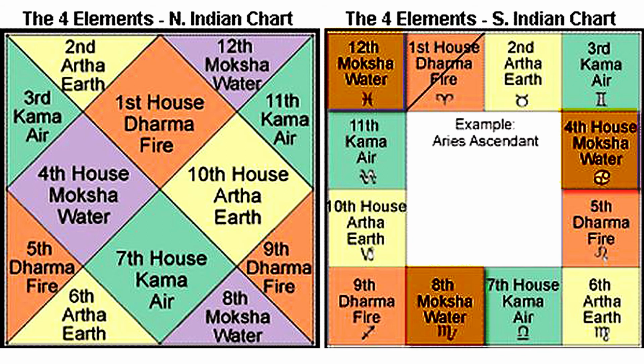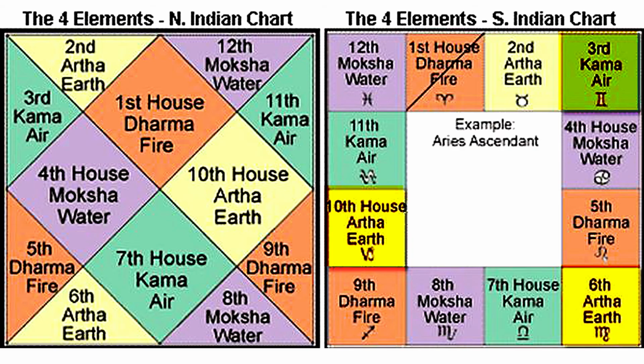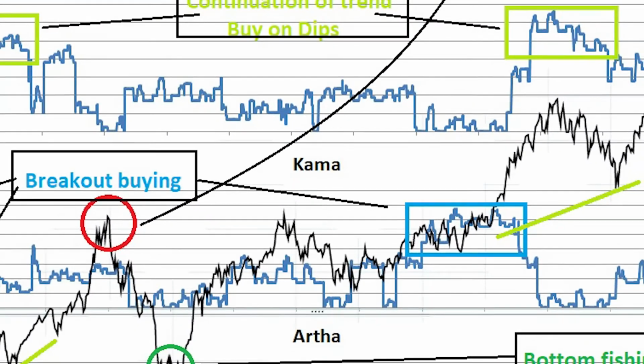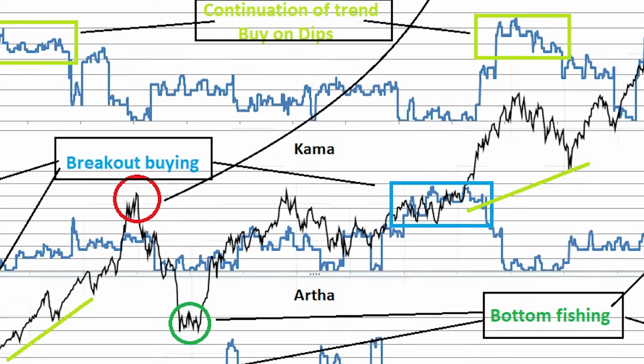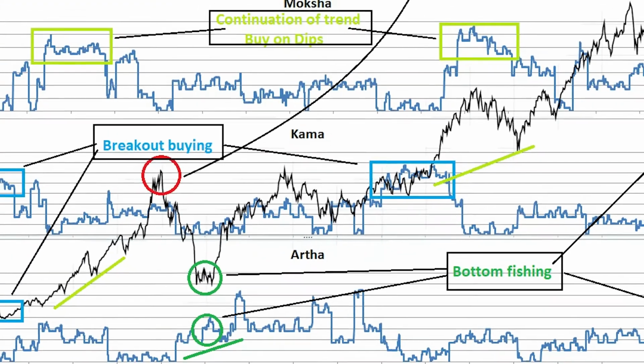Dharma and Moksha Trikonas are spiritual in nature and support us to lead towards Moksha, but Artha and Kama Trikonas are materialistic in nature and try to oppose us in achieving Moksha. So, now the question is, how is this Purushartha concept important to know the stock market movements?